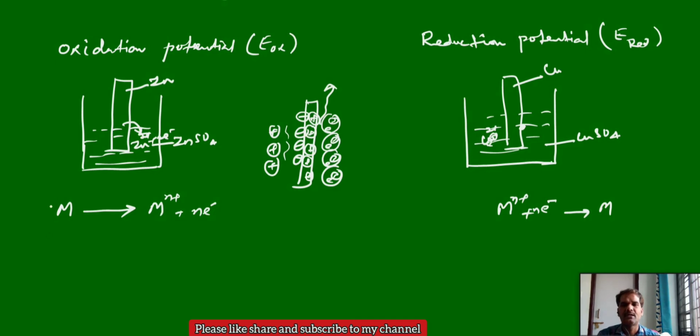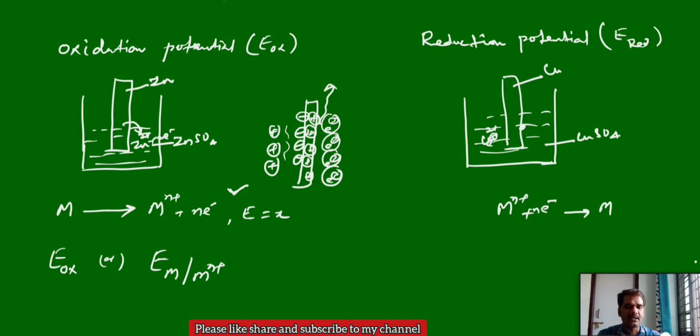So simply we can represent the oxidation potential like this. It is a tendency to lose electrons is the oxidation potential. So the representation for oxidation potential is E_OX, or we can represent like this. Here metal is converting into the metal ion, M to M n plus. This is also representation for oxidation potential. Or this reaction also indicates here the potential developed E is the oxidation potential only. If I give E equal to X, means what? This is the oxidation potential.